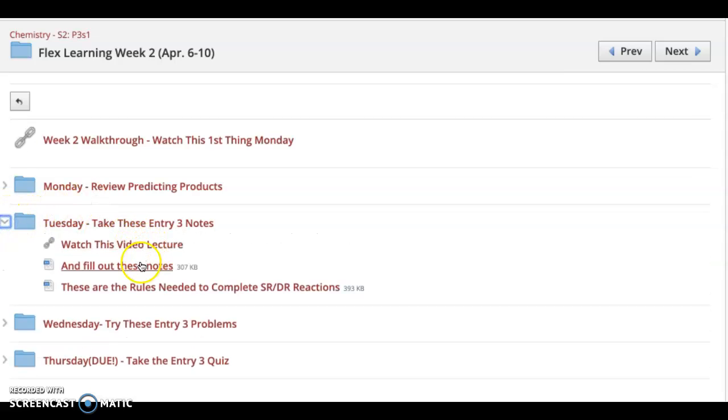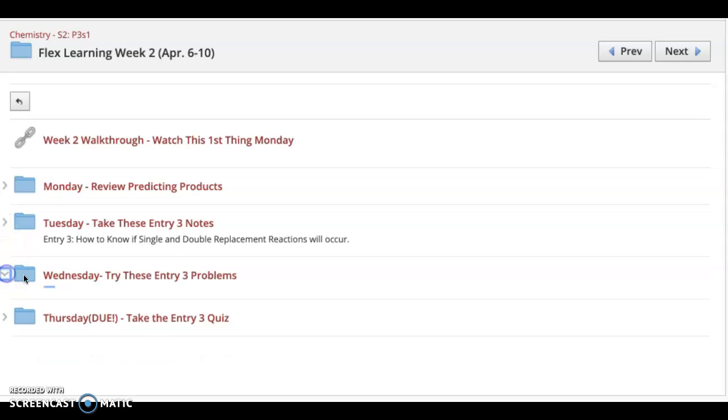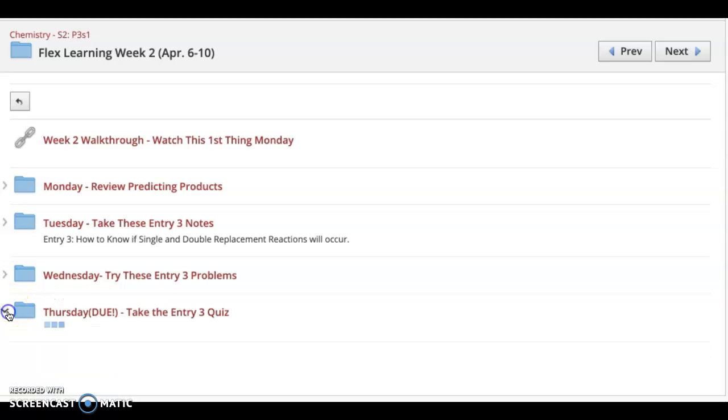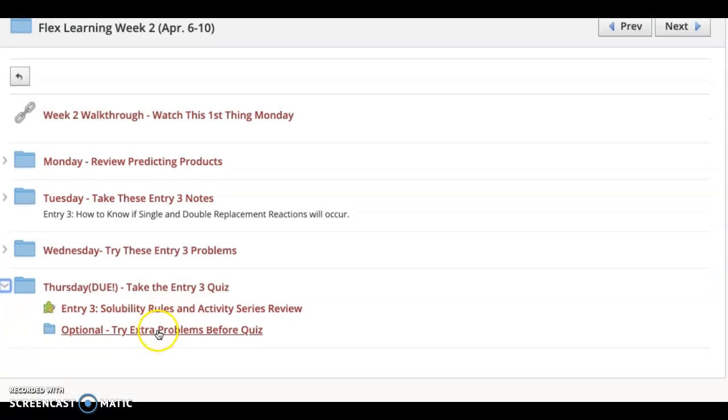Tuesday, we're just watching a video lecture, filling out some notes. These rules are included in the notes, and I'll talk through that. Watch that video lecture. Okay, there's also some problems that we'll go over as a part of that video as well. Wednesday, we got some problems we're trying, watching a walkthrough. And then Thursday, we're taking a quiz, but trying these extra problems before the quiz.